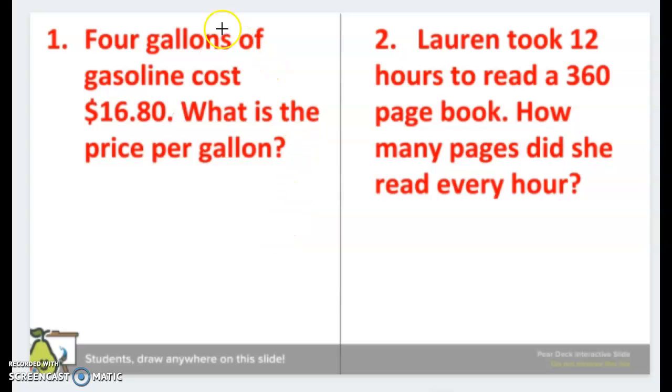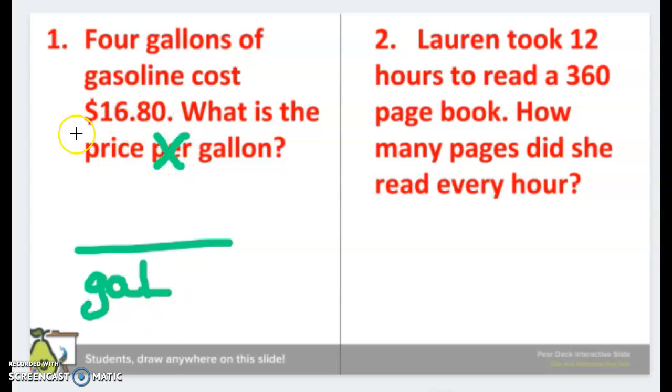Okay, on this word problem, I'm going to use the question to help me set up my fraction. Then I'm going to go get the numbers that I need to fill in my fraction. We'll divide to get our unit rate. Okay, so if I find my slope word, per, if I'm reading this, price per gallon, the word that I say after my slope word is going to be the number on the bottom of my fraction. So I know gallons goes at the bottom. The word that I said before my slope word was price. So that's going to be the dollars or the money amount, right?